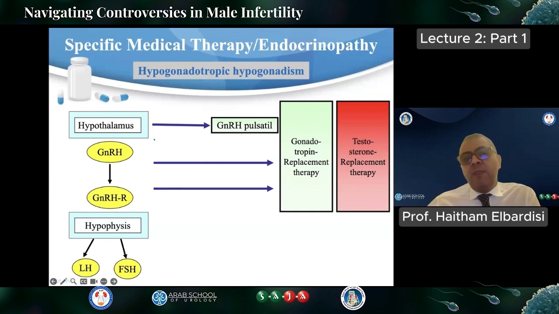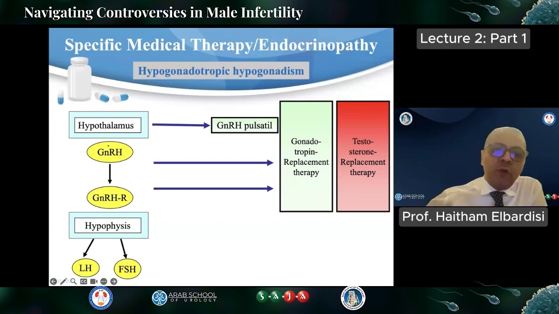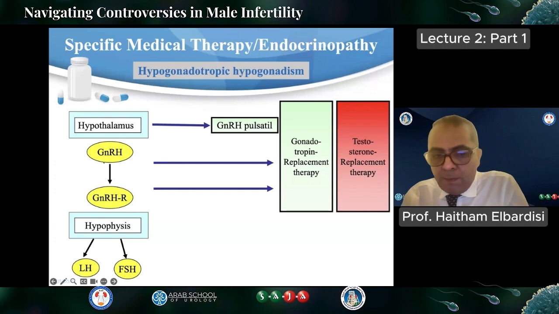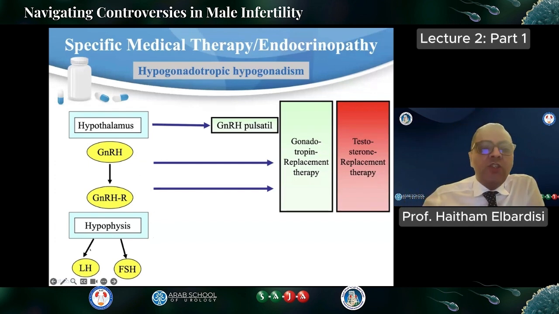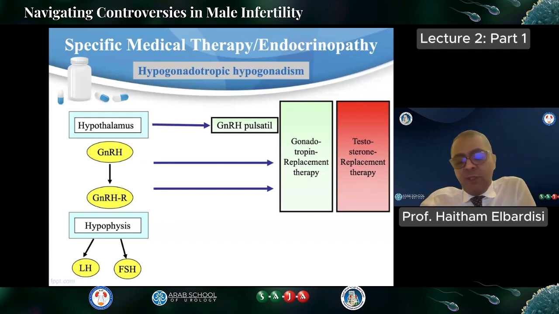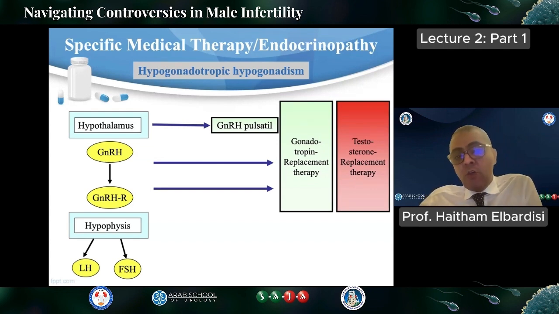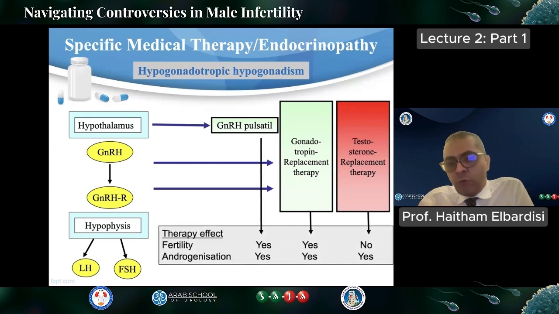One of the main things we discussed earlier is hypogonadotropic hypogonadism. As mentioned before, it can be either at the level of the hypothalamus or at the level of the hypophysis, or the pituitary. At the level of the hypothalamus it is usually due to an effect on GnRH secretion, what we call Kallmann syndrome, while in the hypophysis it will lead to a drop of LH and FSH. Treatment is simple. Usually gonadotropin-releasing hormone replacement in a pulsatile fashion, or giving gonadotropins, or giving testosterone.